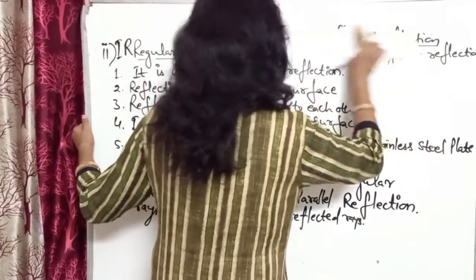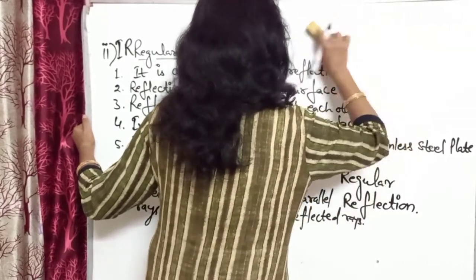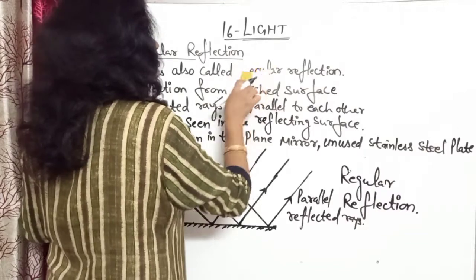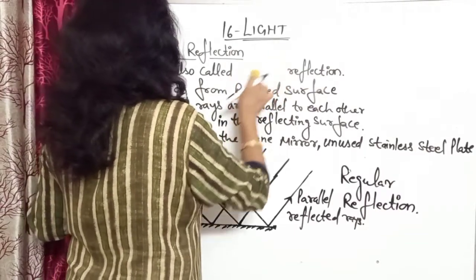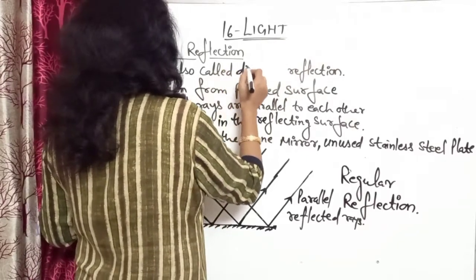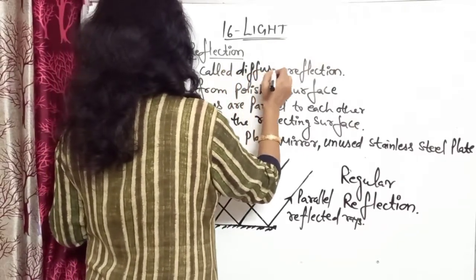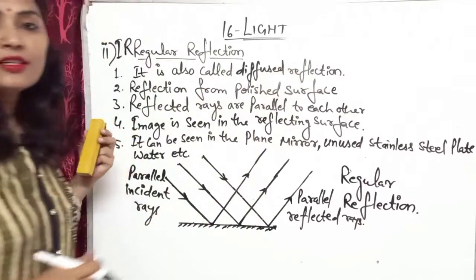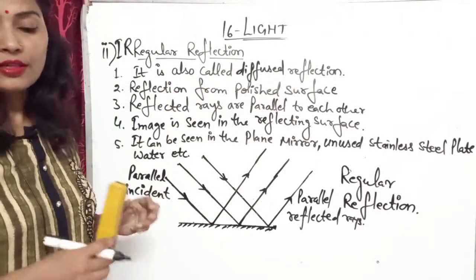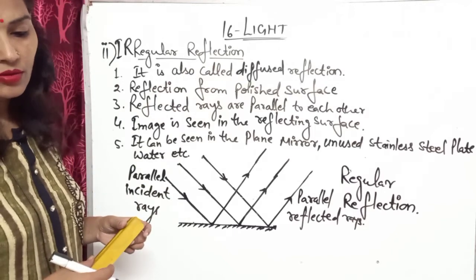The irregular reflection is also known as diffused reflection. So you can write here, it is also called diffused reflection.